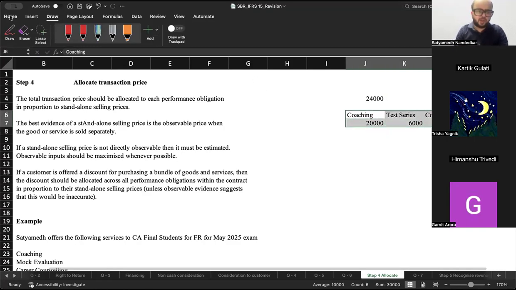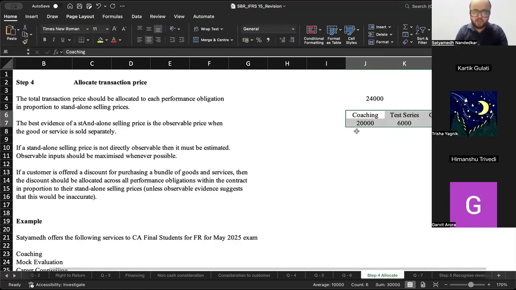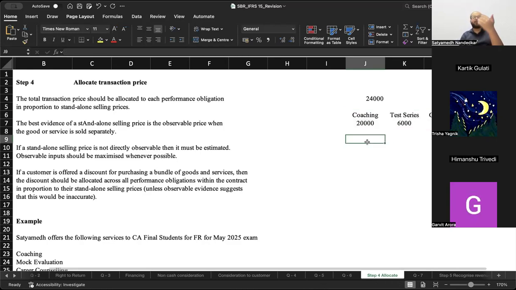4,000. And you know how most educational institutes will tell you stories. Arey sir, sirf aapke liye I'm giving you a discount. If you buy all of these three together, you don't have to pay 30,000. You have to pay only 24,000. So the coaching institute is going to collect 24,000 from you. Now the question is, how should this 24,000 be split between these three?